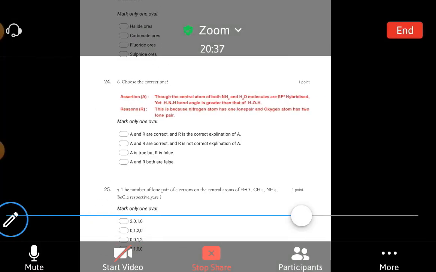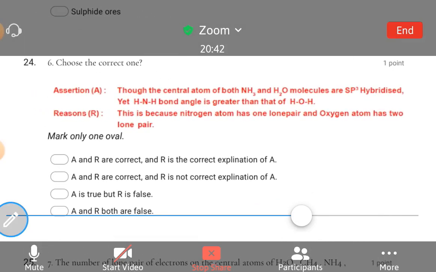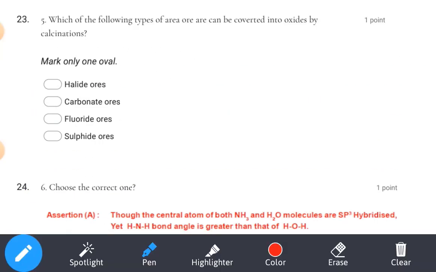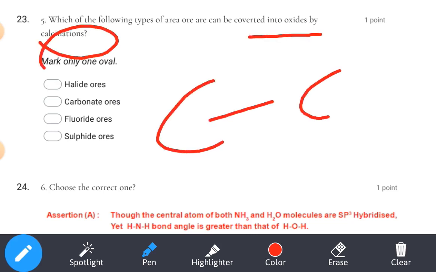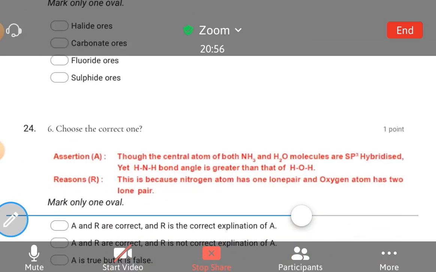Which of the following types of ores are converted into oxide in calcination? Calcination, I just remember CC: calcination is for carbonate ores. Option number B is our answer. What is the gas liberated during that? Carbon dioxide gas, remember.